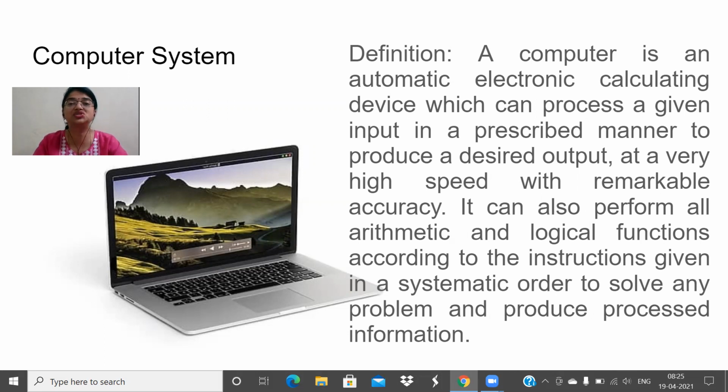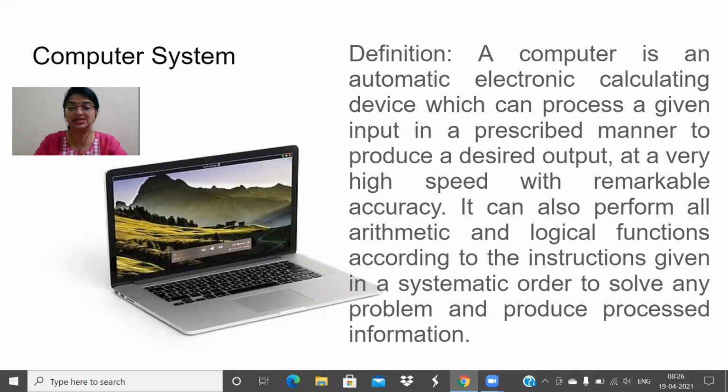So, which is that device which is going to help us? Obviously, all of you know it is nothing but computer. So, what is this computer then? A computer is an automatic electronic calculating device which can process a given input in a prescribed manner to produce a desired output at a very high speed with remarkable accuracy. As I told you, collecting of information, storing and distributing requires a lot of accuracy and speed. So that is why a computer system is the most apt electronic device that we can use.